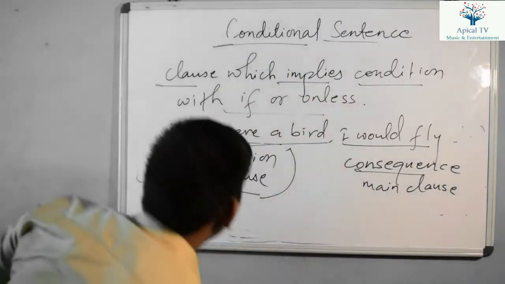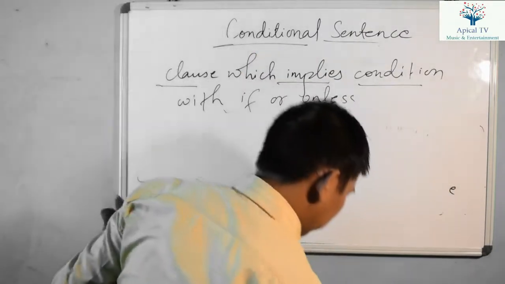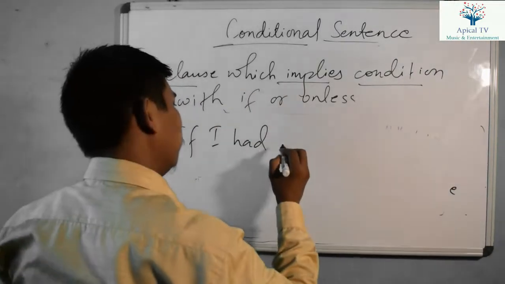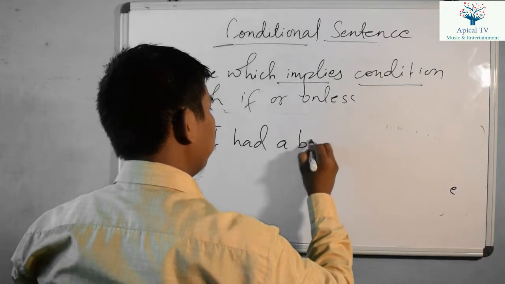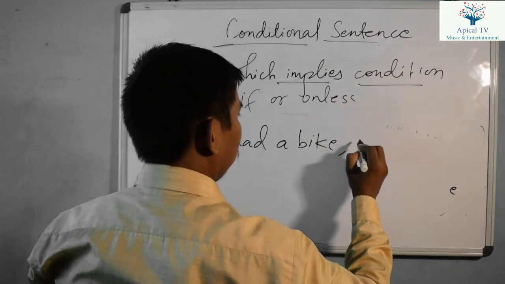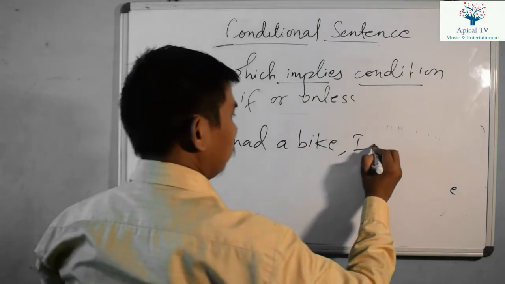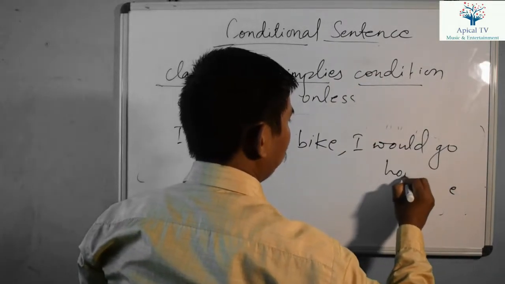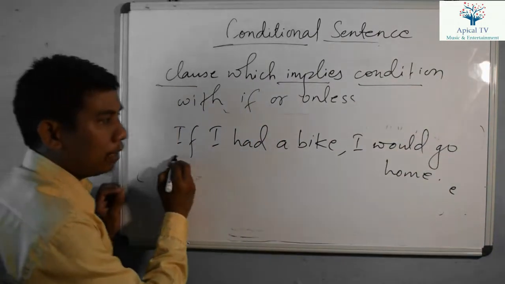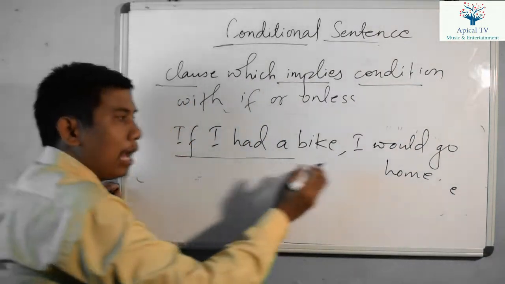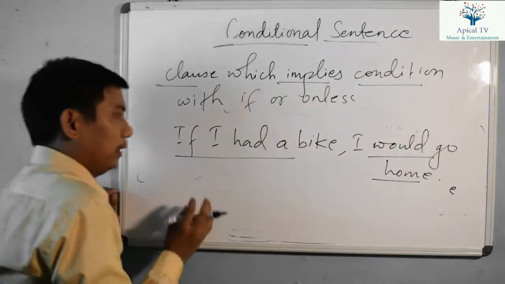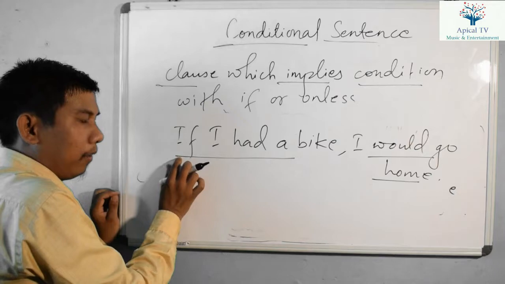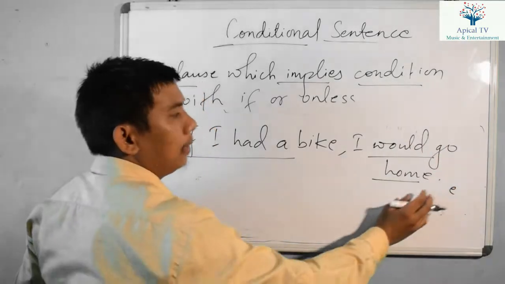Now let me give the next example of conditional sentence. If I had a bike, I would go home, or go to the village. If I had a bike, this is the if clause. I would go home, this is the main clause. Before the comma there is the if clause, and the remaining part is the main clause.